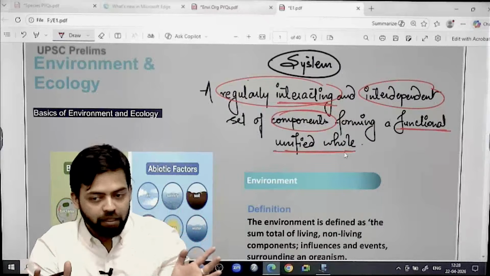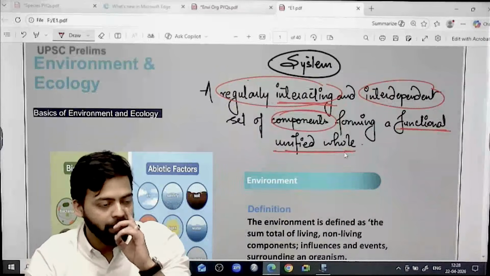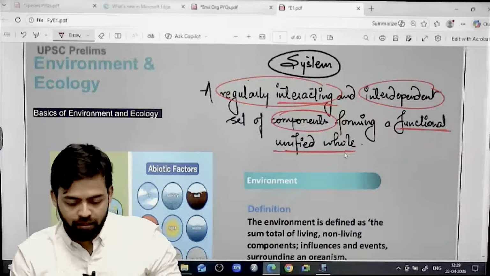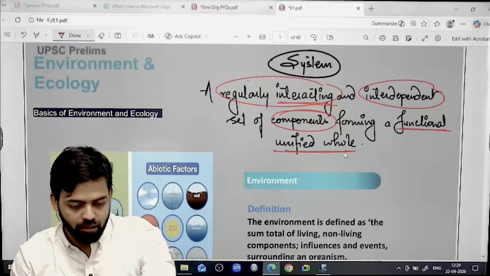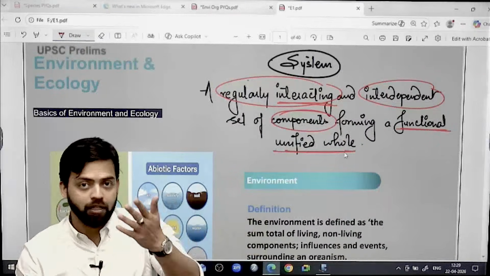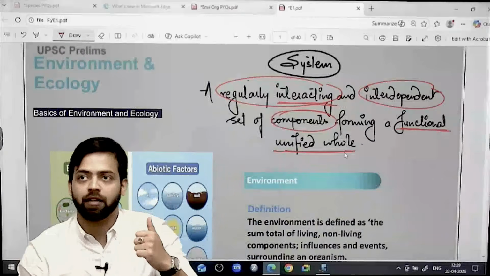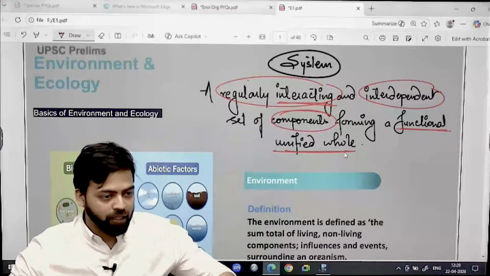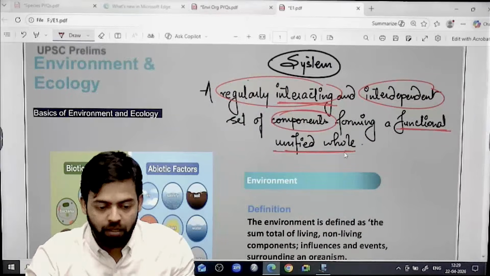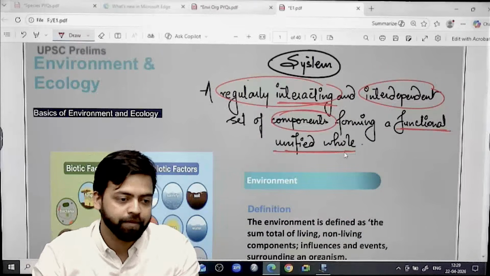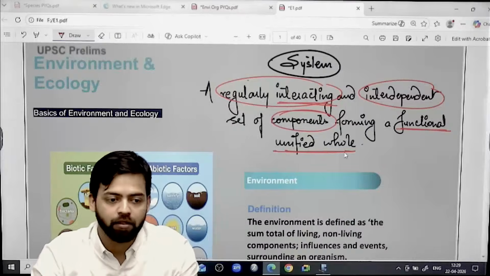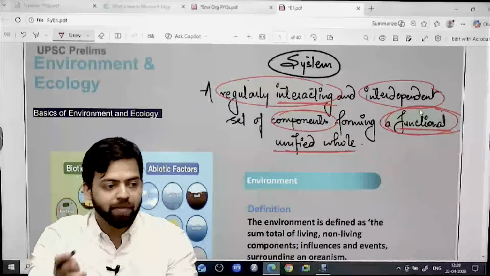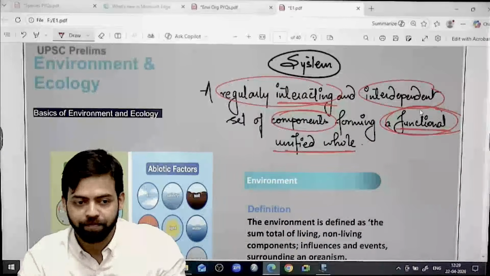It should be functional. For example, if we talk about this online system through which we are taking classes, there is this writing pad, this laptop, then the projector, this screen in which comments are coming, lots of things are there, right? But if there is no electricity, will it be functional? No. So functionality becomes very, very important. Same is the case with ecosystem.